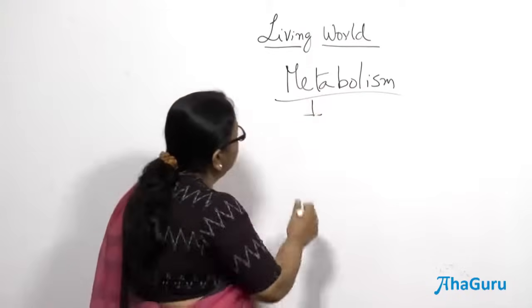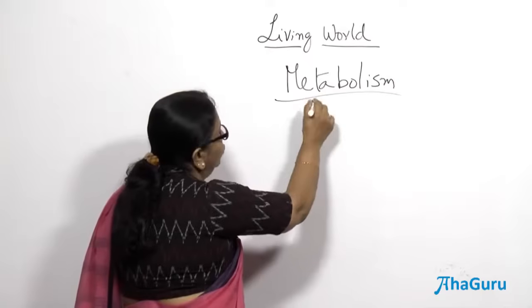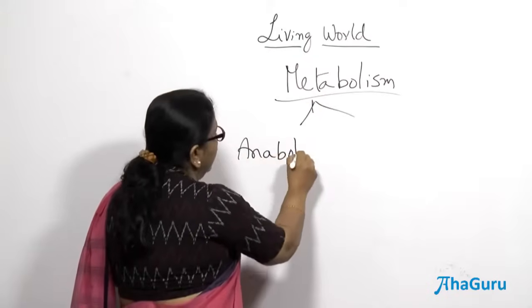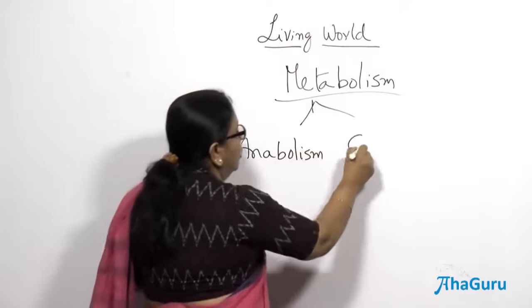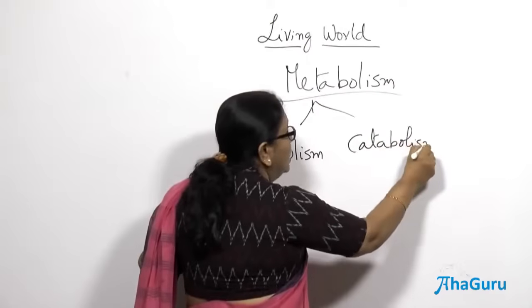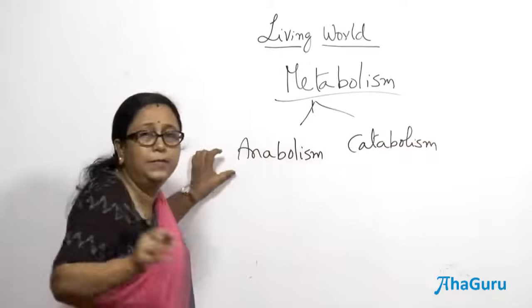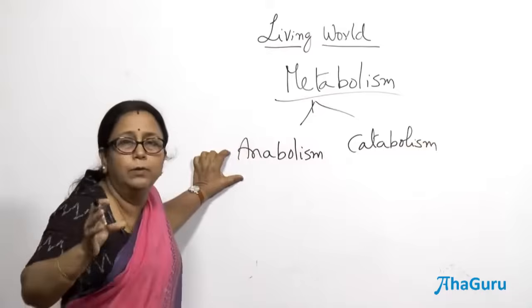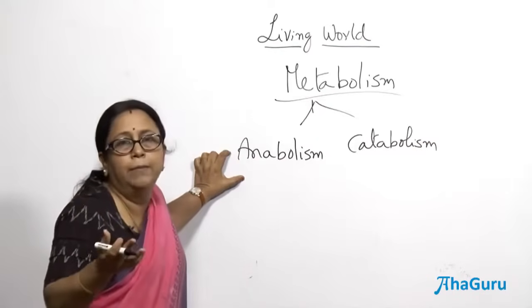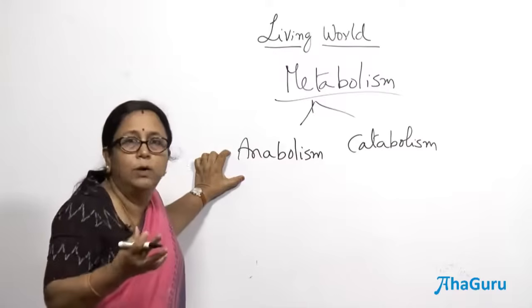So, metabolism is actually classified into two. One is called anabolism and one is called catabolism. So, anabolism is where from the simple molecules, complex molecules are continuously forming. Say for example, when you eat a lot of sugar, what is happening?